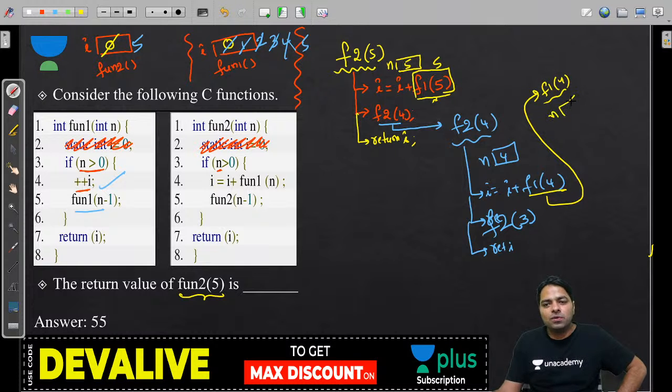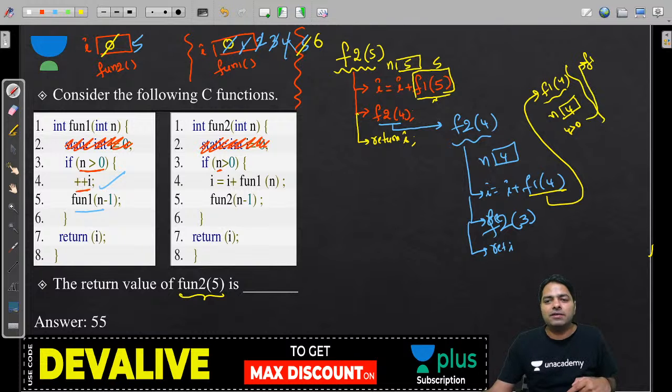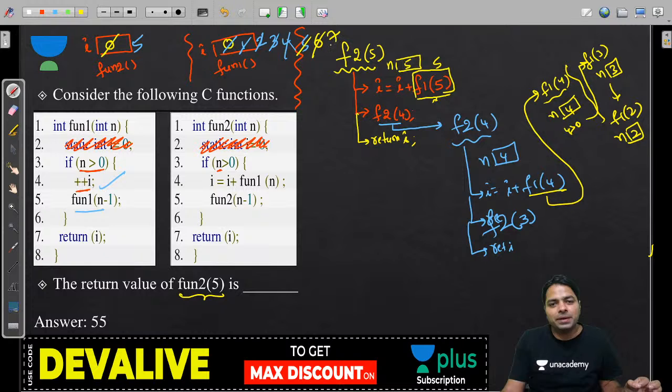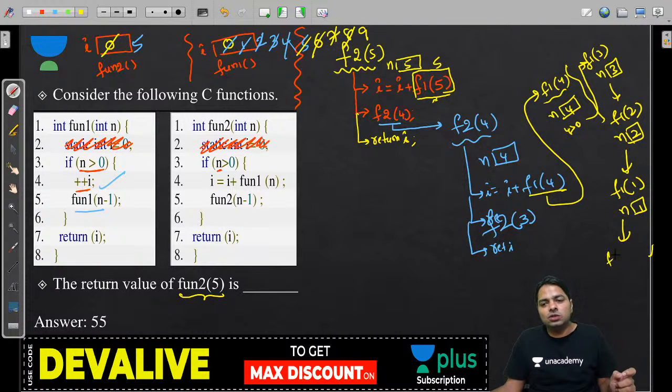Here n value is 4, and 4 is greater than 0, and I increments to 6. Then I go to f1 of 3, here n is 3, 3 greater than 0, so 6 becomes 7, and this calls f1 of 2, and n is 2, and 2 greater than 0, 7 becomes 8, and this f1 calls again f1 of 1, n is 1, so we increment to 9, and then this is going to call f1 of 0, then the condition fails, return I, and that 9 value comes here.